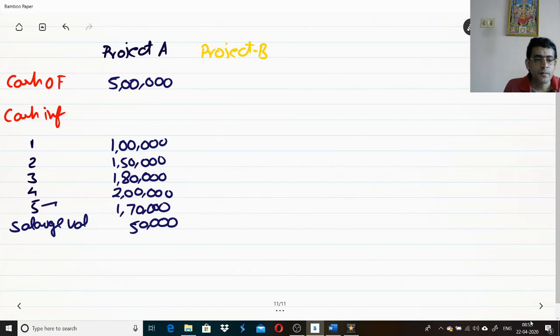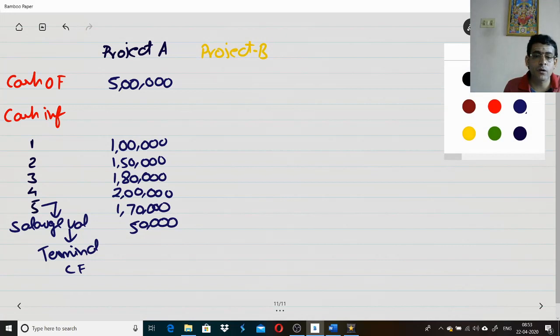This will be received at the end of the 5th year. And what will we call this? This will be called your terminal cash flow. So this will be called terminal cash flow. That's the information provided for project A.